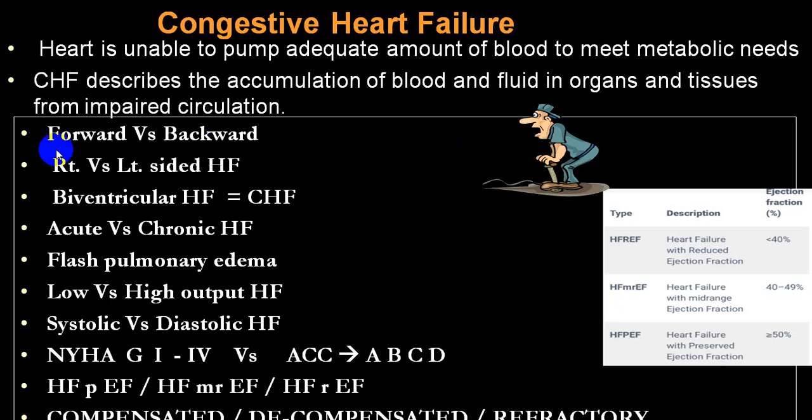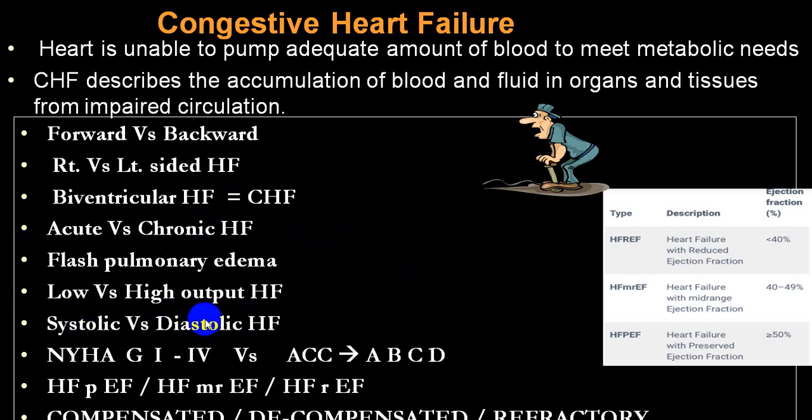Nowadays we forget all this terminology. Usually the commonest terminology is right ventricular failure, left ventricular failure, a combination of both, biventricular or congestive heart failure, acute and chronic. Flash pulmonary edema is not very commonly utilized, but now we utilize the words systolic and diastolic failure.